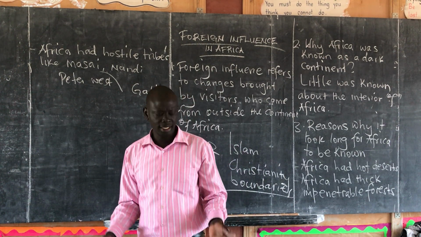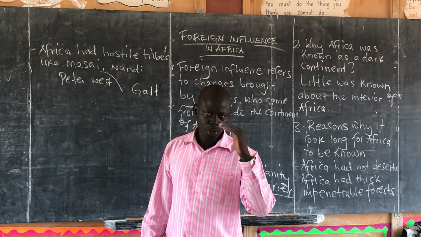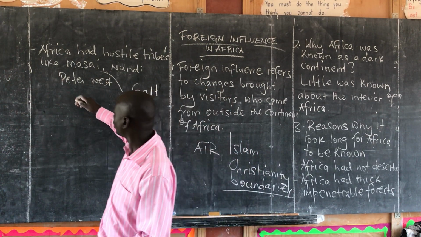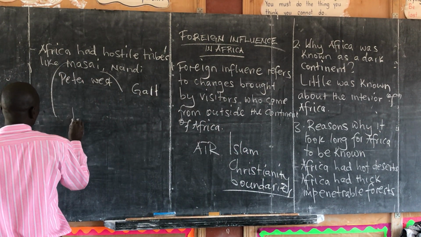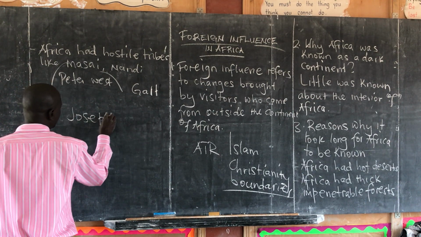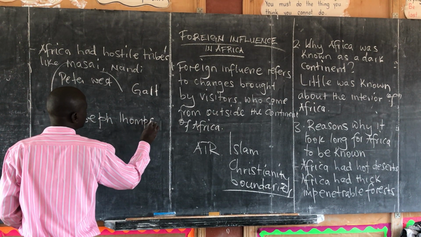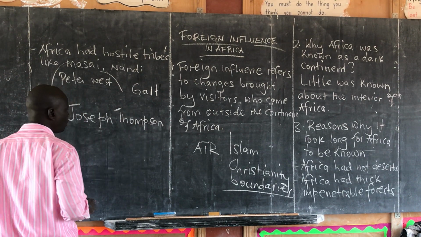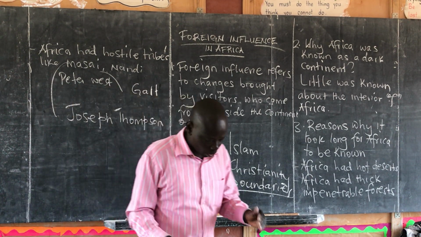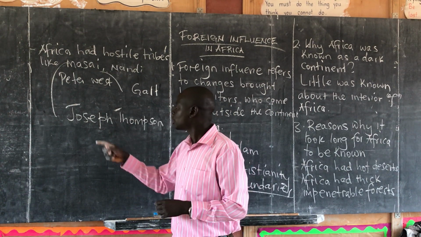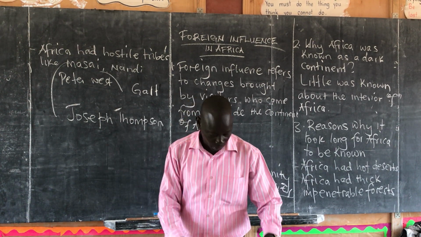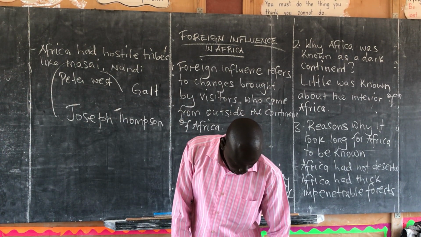So people did not like these foreigners. There was that fear, until we are told that it was Joseph Thompson who managed successfully to go through the Maasai land. But many of the whites were killed because these are hostile tribes. So that also stopped many foreigners from entering into the interior.